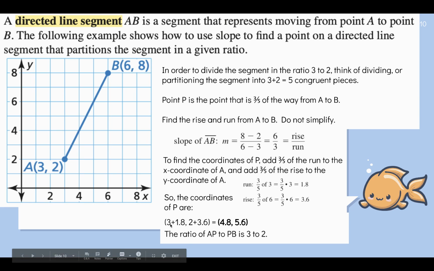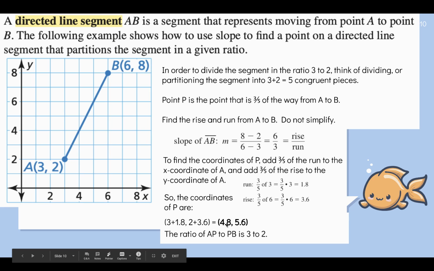you take 3 plus 1.8. So here's your original, here's where you're starting from, point A. So your x-coordinate is 3, that's this 3. 3 is where you're starting from. So 3 plus, how much did you run? 1.8. So you have to add 1.8. So it's 3 plus 1.8, so you get 4.8.